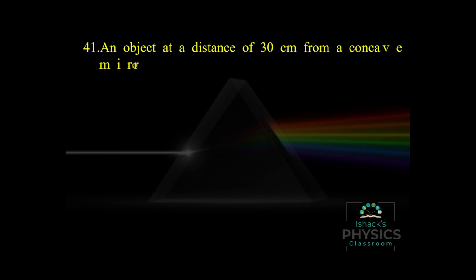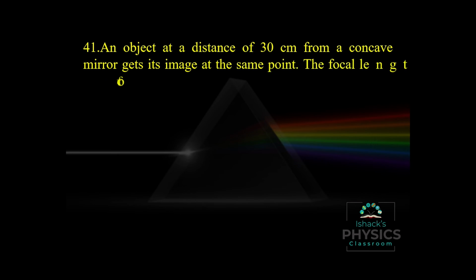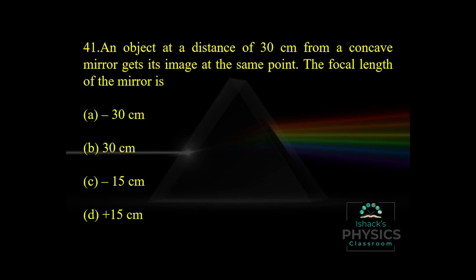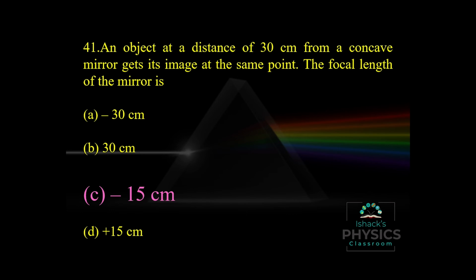An object at a distance of 30 centimeters from a concave mirror gets its image at the same point. The focal length of the mirror is minus 15, because in the case of a concave mirror the focal length is negative and the object distance is 30 centimeters. The image is also formed at the same point, which means the object is placed at C. We get an inverted image at C of the same size.